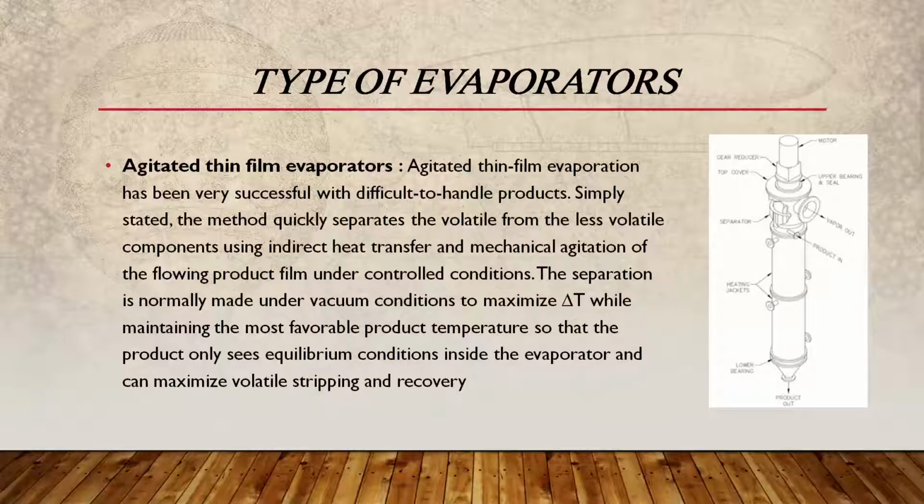The maximum separation is normally made under vacuum condition to maximize delta T while maintaining the most favorable product temperature, so that the product only sees equilibrium condition inside the evaporator and can maximize volatile stripping and recovery. The main advantage is that rotating blades permit handling of extremely viscous solution. The device is suitable to concentrate solutions up to as high as 100 P viscosity.